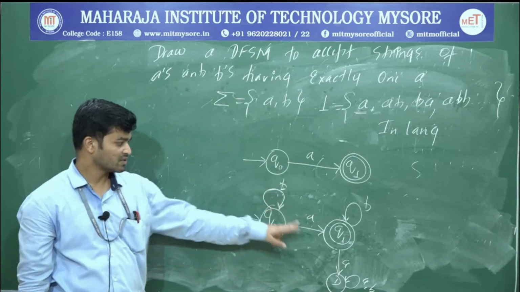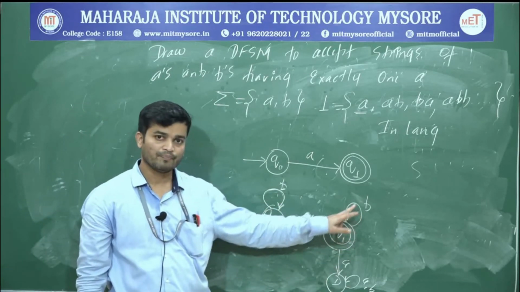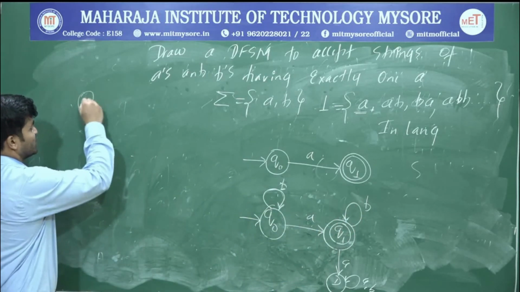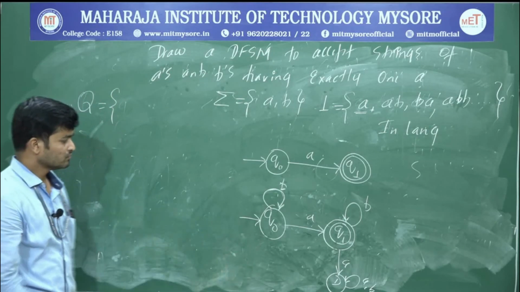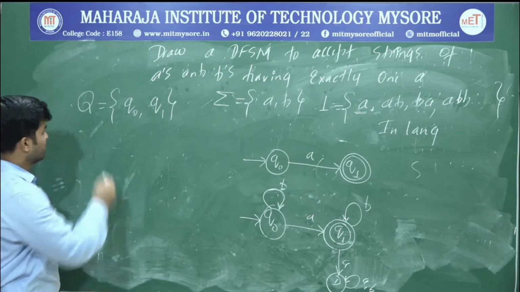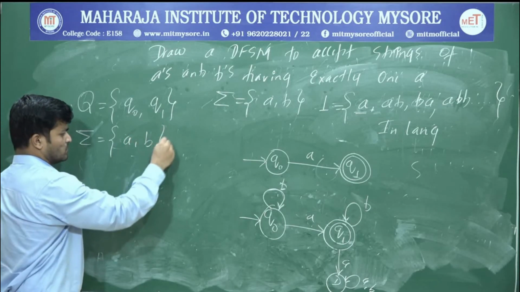Why? Because from Q0 there is a path for A as well as B, and from Q1 there is a path for A as well as B. Now you write all the 5 tuples. What's the first tuple? Q. What is Q in your diagram? Q is Q0 comma Q1. What about sigma? The input alphabet is A comma B.